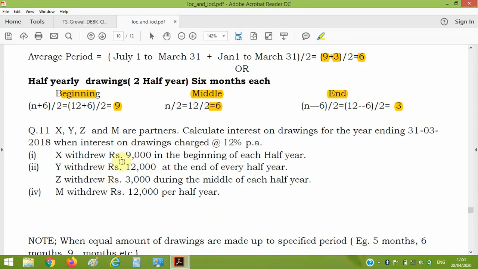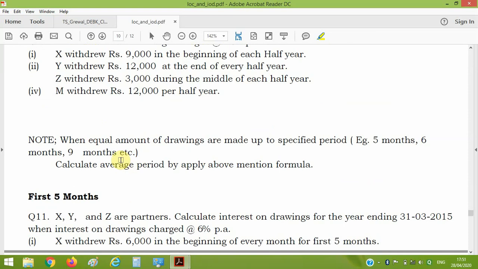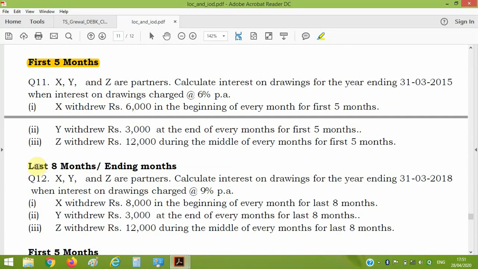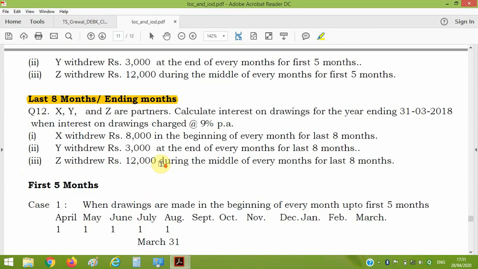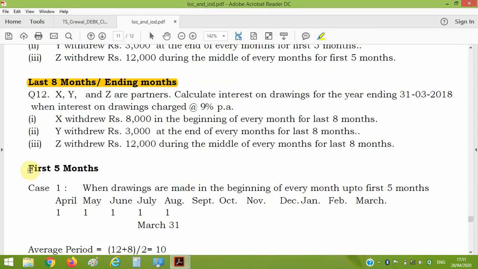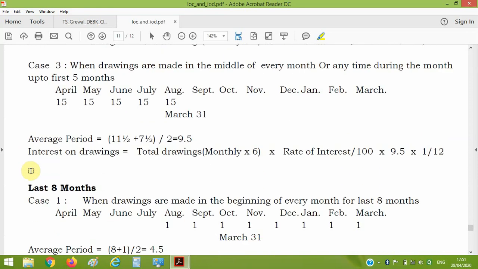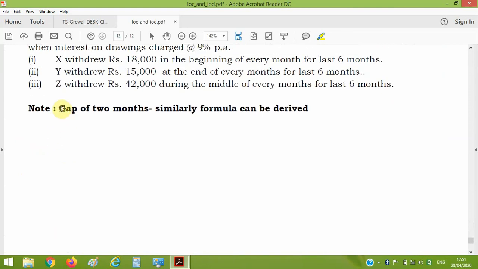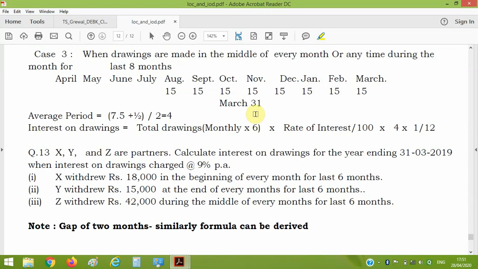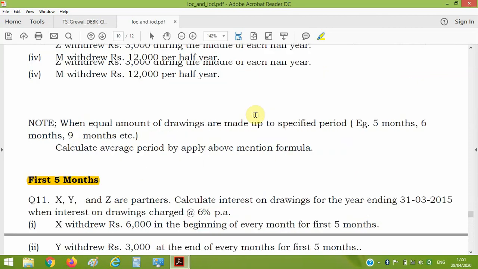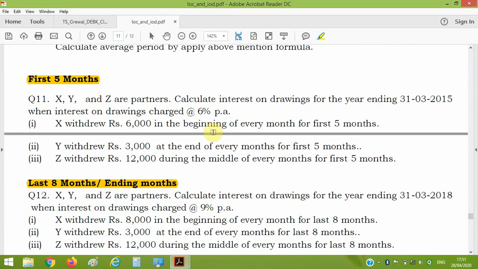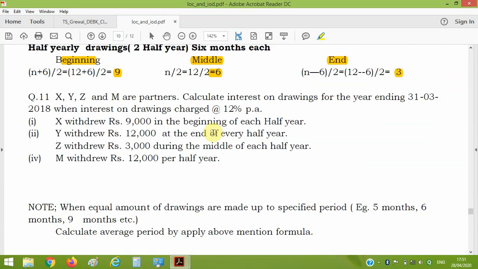Here's the question to practice on the above concept. In the same way, if we have the first 5 months of drawing, or if we have the last 8 months of drawing, or a gap of 2 months, similarly the formula can be derived. It means if we have understood the above topics, we can compute the formula for everything. The formula is very simple.